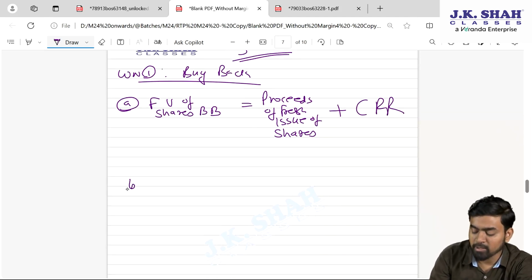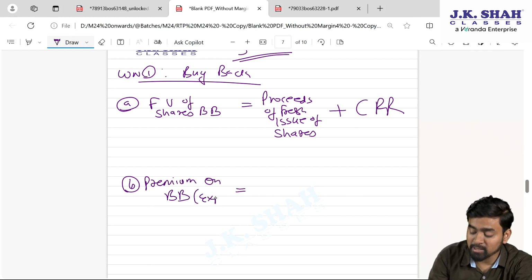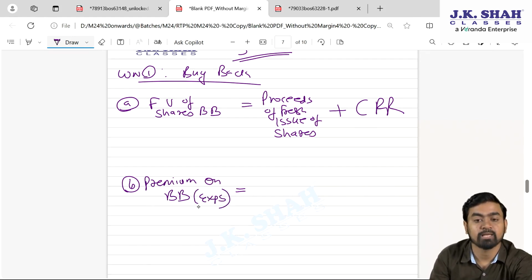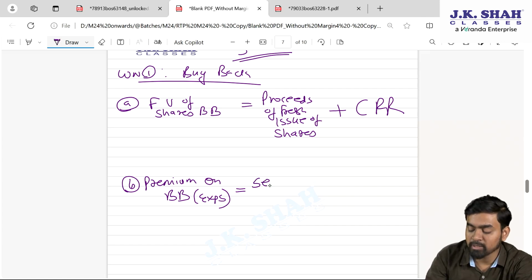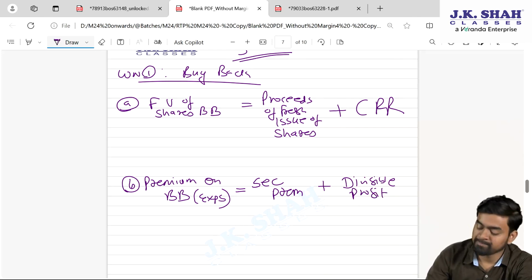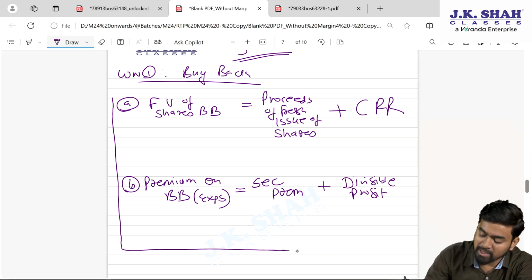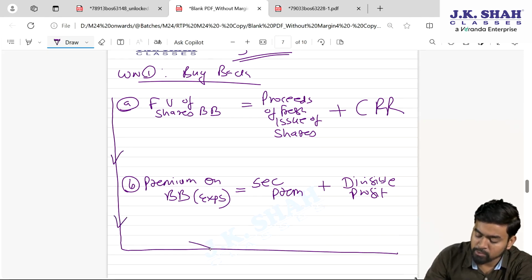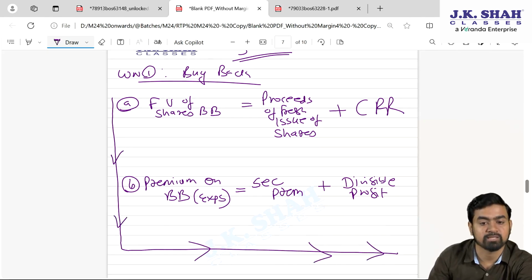Okay, and the second equation is, my dear students, premium on buyback. This premium on buyback is nothing but expense for the company. And this premium on buyback first will be written off against securities premium, because section 52 allows. If there is deficit, if you find less securities premium, then you can use divisible profit, and divisible profit is nothing but general reserve and profit and loss. Fine. Now this equation you have to fill in L shape. Always, all sums you can manage if you follow this particular instruction, L shape.